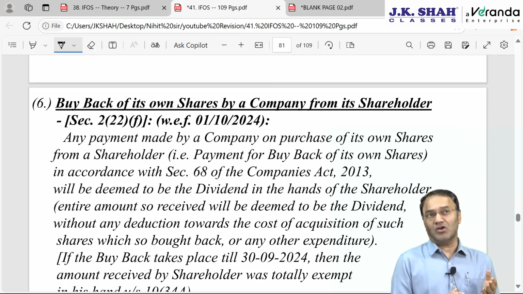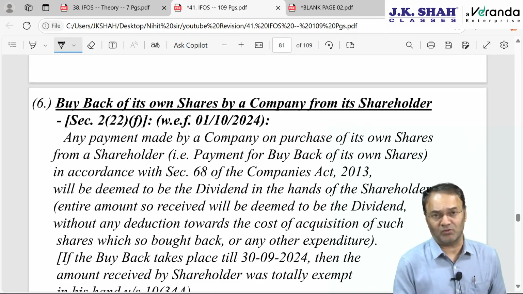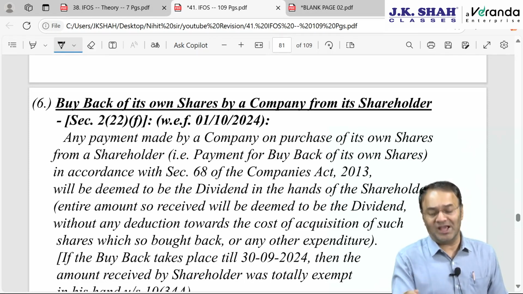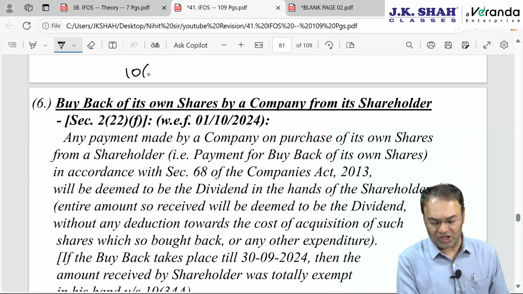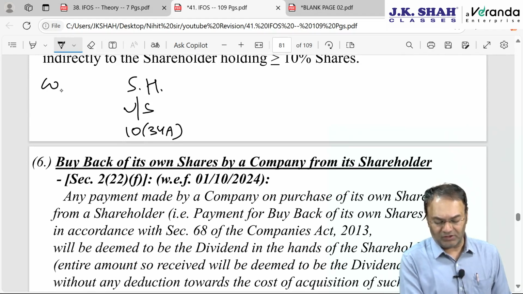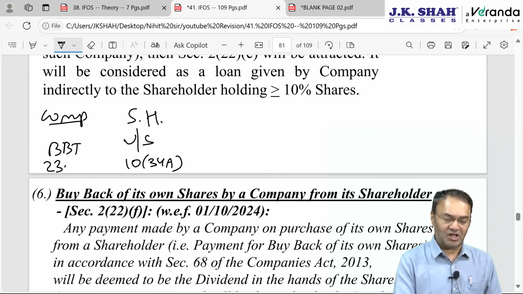However, around AY 2010-11, Chidambaramji was the finance minister. In AY 10-11, they changed the provision. Now when a company buys back its shares, the company will pay buyback tax. The shareholder will be exempted under 10(34A). For the shareholder, no tax, whether taxable under PGBP or capital gain, and the company will be paying buyback tax at the rate of 23.886%. Now Nirmala Sitharamanji has changed this.